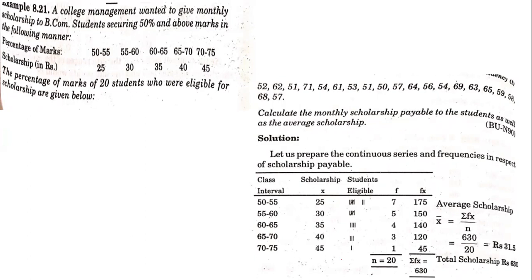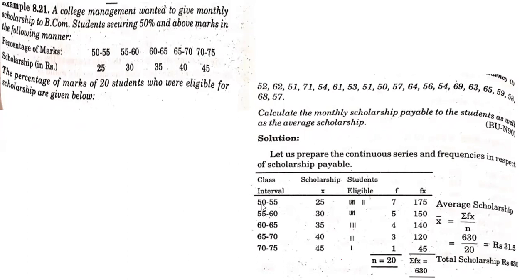So first we have to take the class interval. Now scholarships are given here: 25, 30, 35, 40, 45. That is nothing but the X value. So these X values you have to locate in the 20 student data which is given here. How many times are these particular values repeated? X, which we already know, is the scholarship values here. But how to find out the tally values?